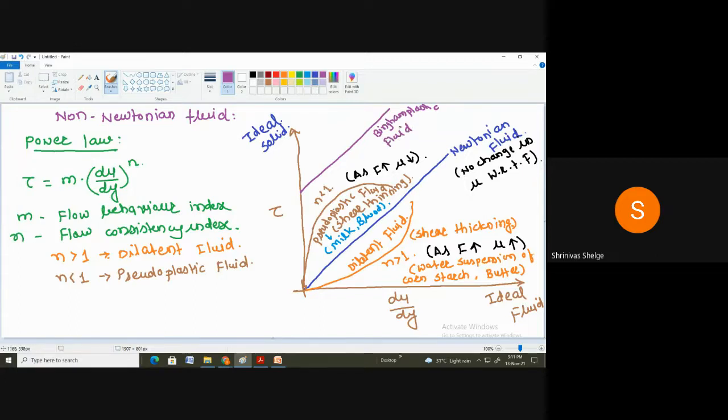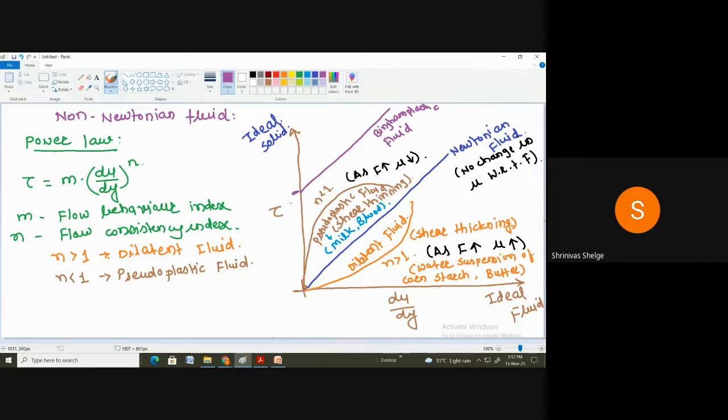Correct. You can see that when we apply force on the Bingham plastic fluid, if you observe this graph particularly, that is the line of the Bingham plastic fluid. As we increase the force, that means the shear stress, up to some shear stress there is no shear strain, there is no deformation. But after the yield point, it starts to deform and we get the rate of shear strain. But till this point, there is no deformation, there is no shear strain.